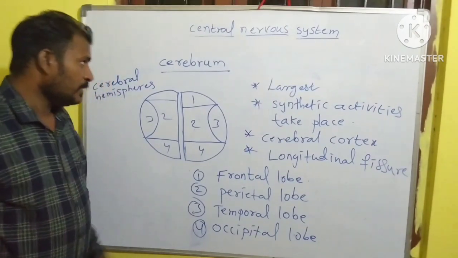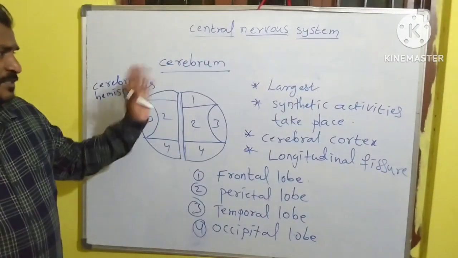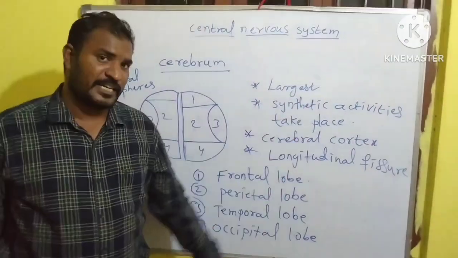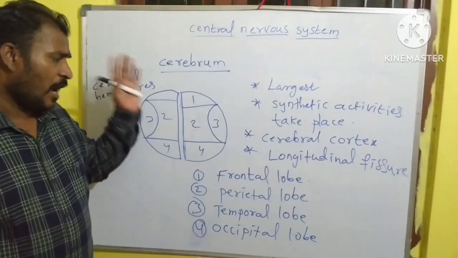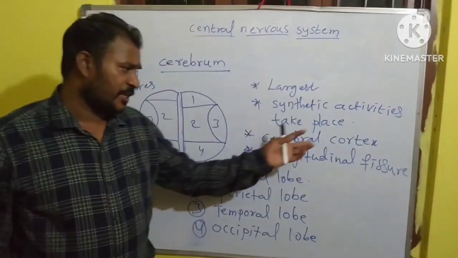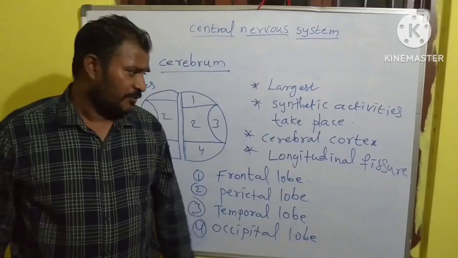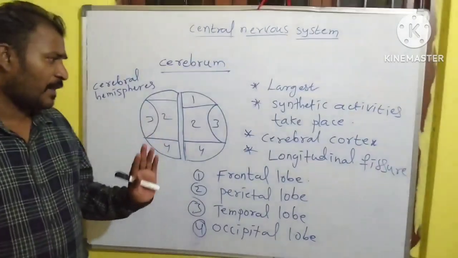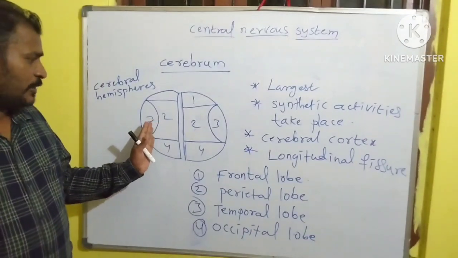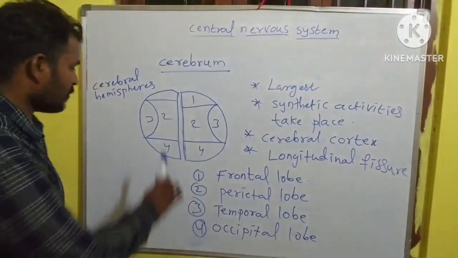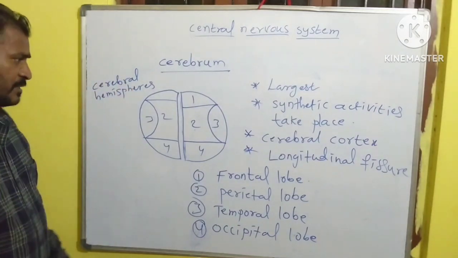The cerebrum is the largest structure of the brain and the site of synthetic activities inside the nervous system. The upper surface of the cerebrum is called the cerebral cortex. A longitudinal fissure at the middle part divides the cerebrum into two equal halves, called cerebral hemispheres.